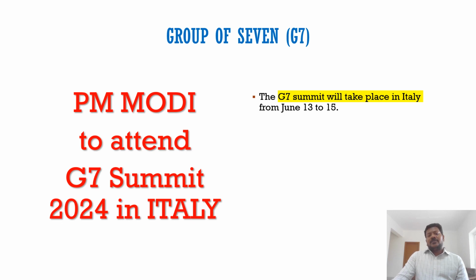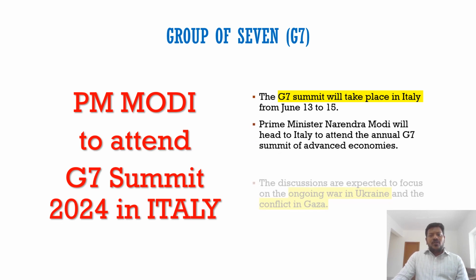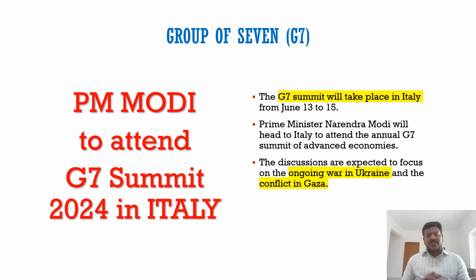So this year G7 summit is being held in Italy, and what are the issues they are going to likely discuss this year? Two major issues. One is the ongoing war in Ukraine and the conflict in Gaza. So these will be the major focus areas. So that will be discussed. The global leaders will be discussing in this year's G7 summit.